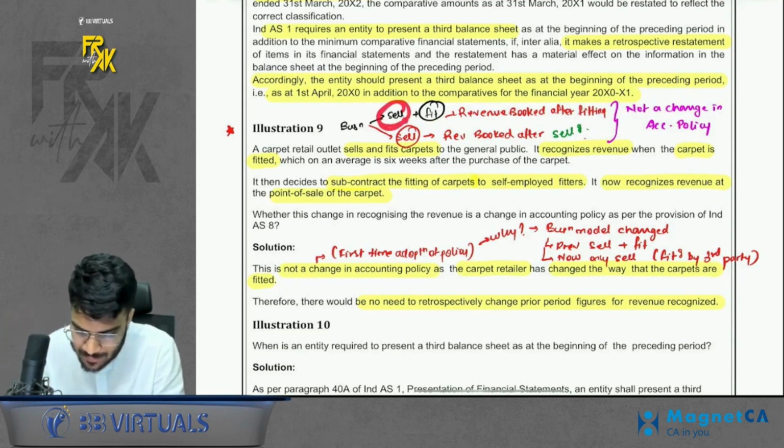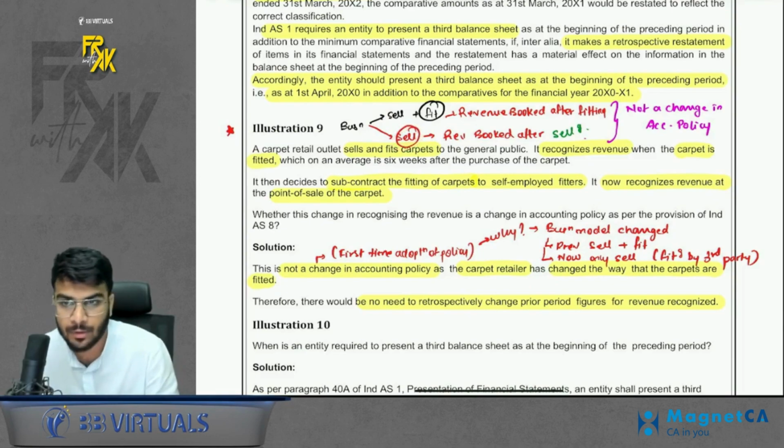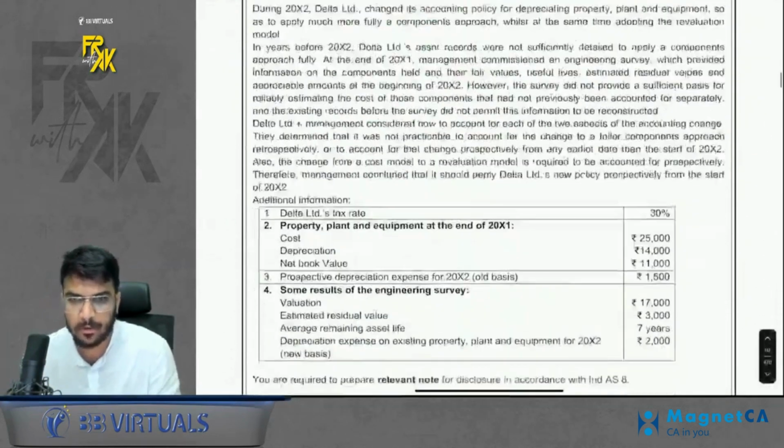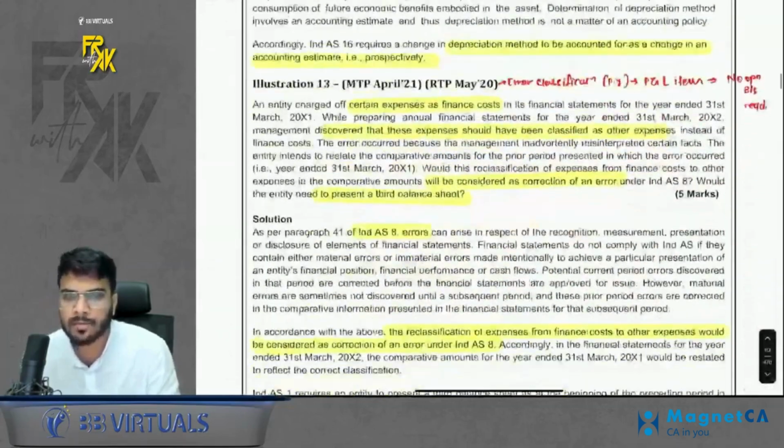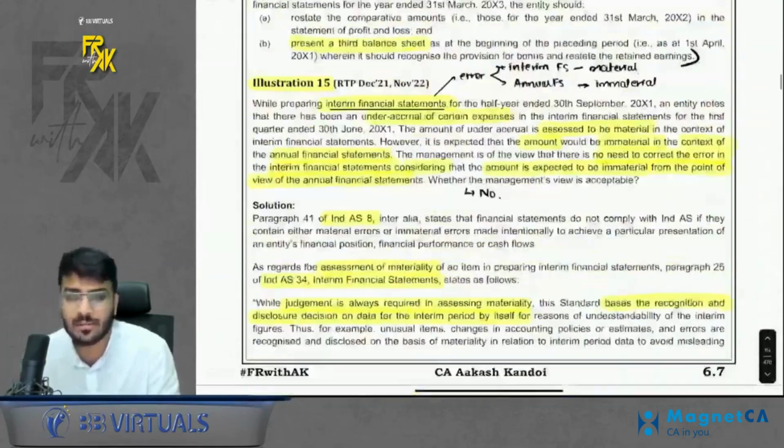Your business model previously was sale plus fit. Now it is only selling. That is why you have changed the revenue booking. So this is more like a first time adoption of policy and not a change in policy. Do remember that part. Okay. Then we can proceed further. Direct questions are there. Please give it a read.